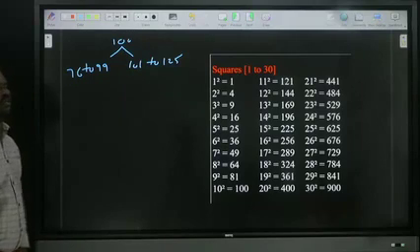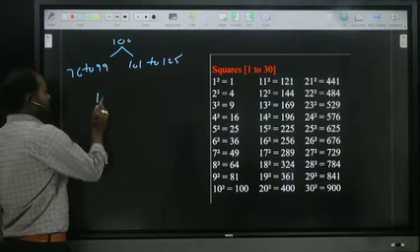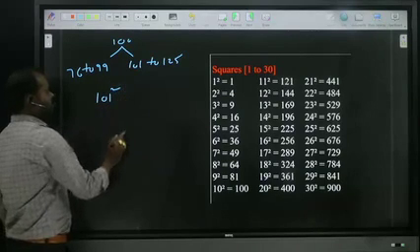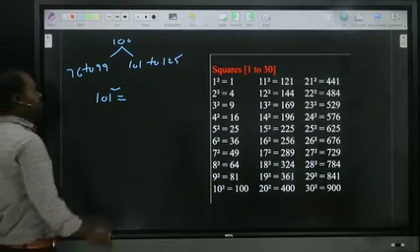76 to 99, and 101. How to approach? Here is a simple shortcut. In case you want 101 square, simple logic. So many methods are there.